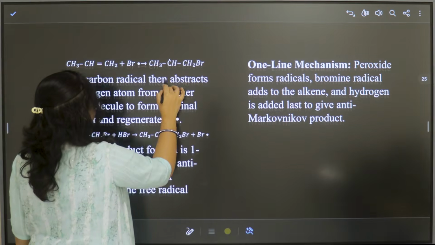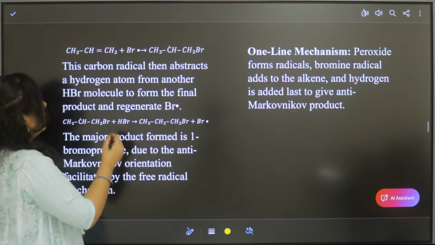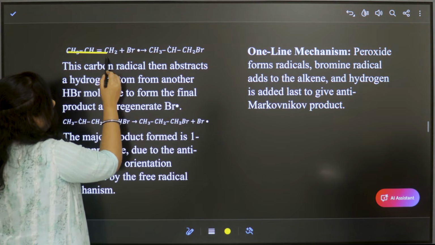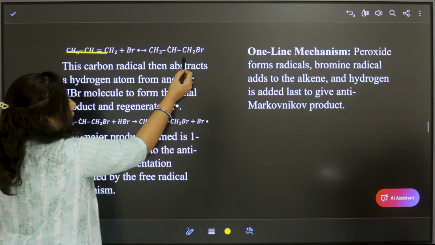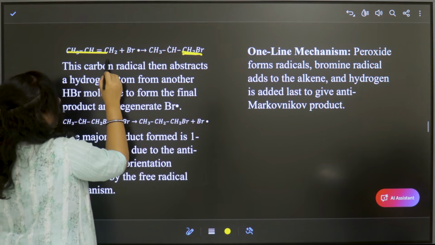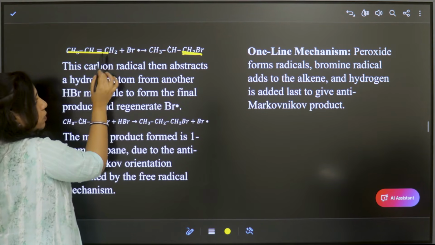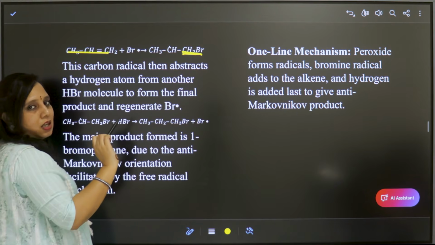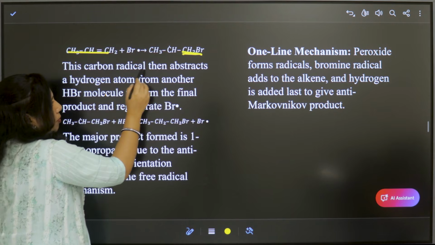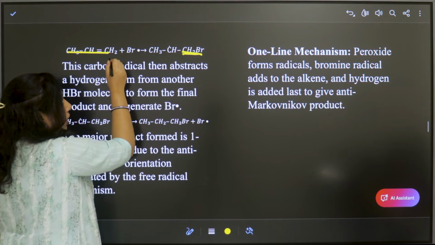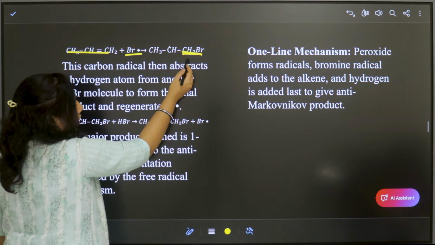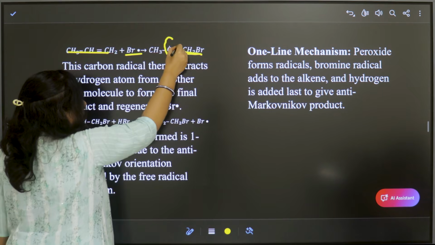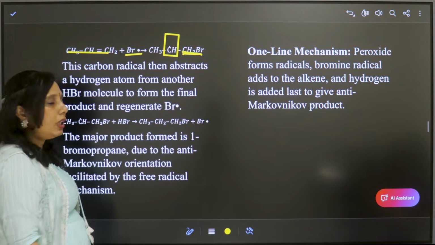Then the third step, the equation here you can see this one, propene, the terminal carbon with less substituents. Among these two, this one is terminal, this one is also terminal. But here there are less number of substituents, right? So this carbon is attacked by the bromine free radical to form a secondary free radical, right?